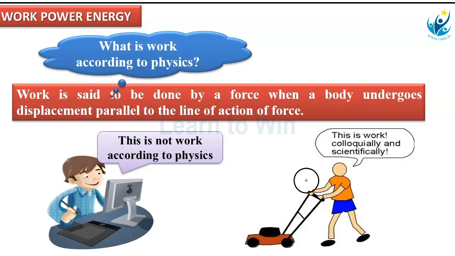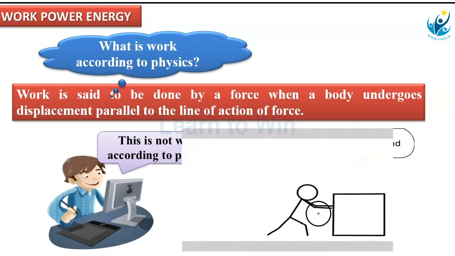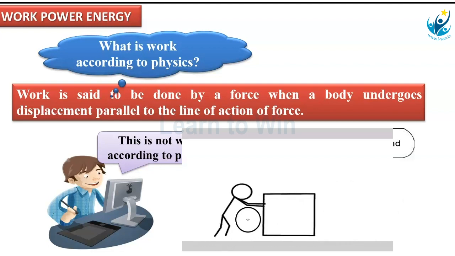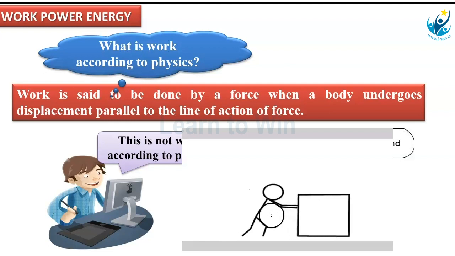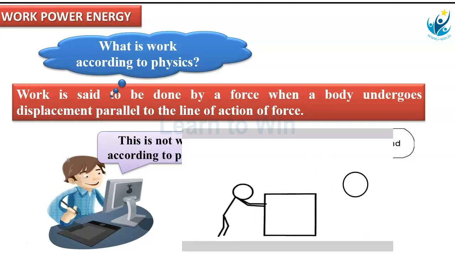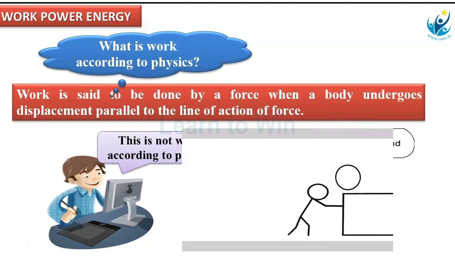Work is there here. The man displaces the object, meaning he applied force along this direction, and the body moves in the same direction. Displacement is there. We say work is done in this case.